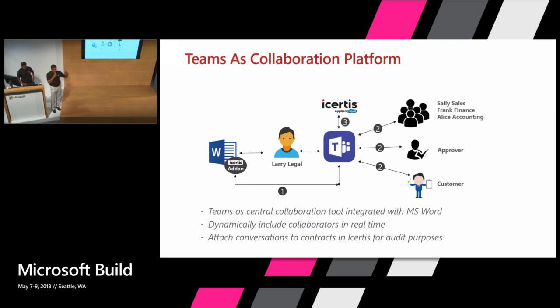So Larry can invite people like Frank from finance and ask a question, and you can use the team conversation to have the conversation in real time and make sure that everybody involved in the negotiation process is included. You can dynamically add new people as you go. And at the end, the card in Microsoft Teams has buttons where you can approve, reject, and things like that. The person who finally has the approval authority can do the approval right inside Microsoft Teams and never have to leave Microsoft Teams.